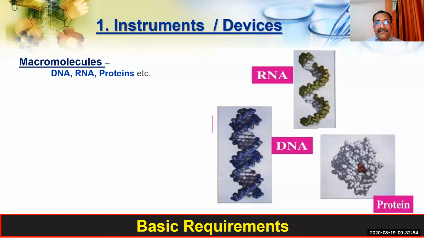But these are the basic things: DNA, RNA, and proteins. All these are macromolecules because these molecules have larger molecular weight. You cannot see with your naked eye, but still we can say these are macromolecules. And these macromolecules are there in the nucleus or cytoplasm. So these are the macromolecules; this is there in the cell.